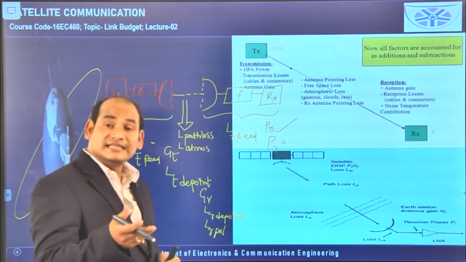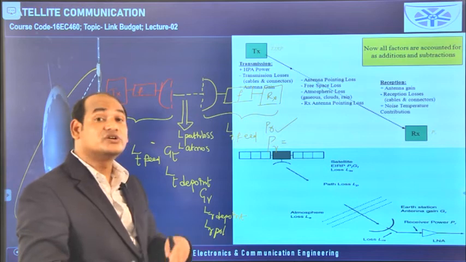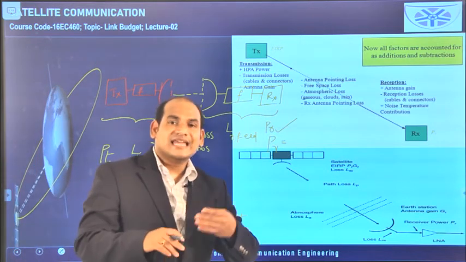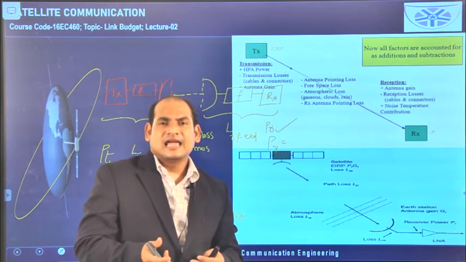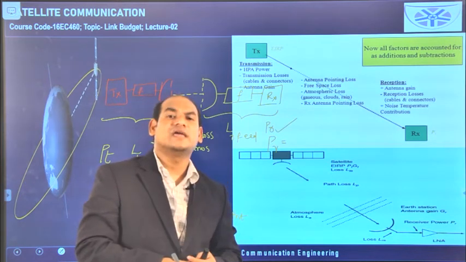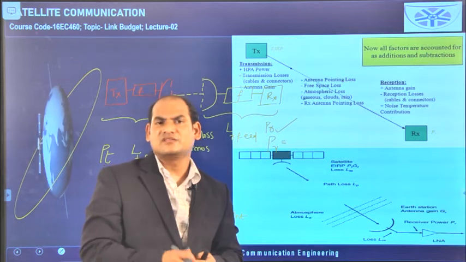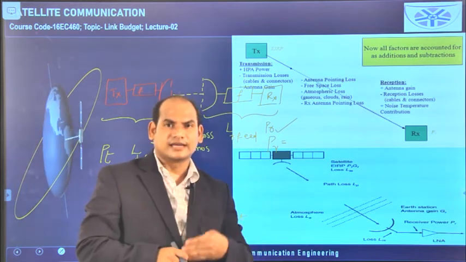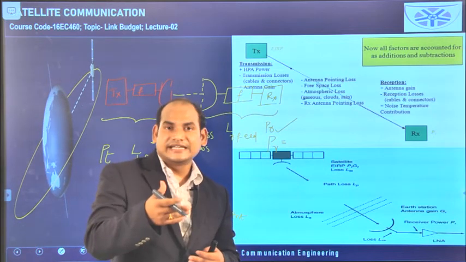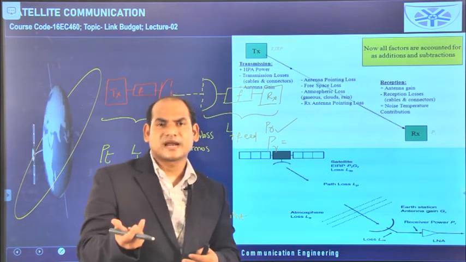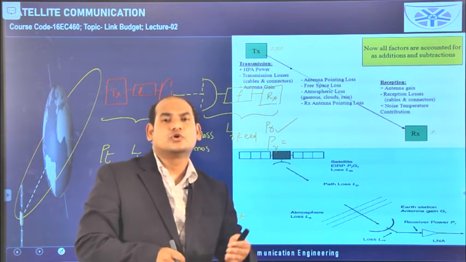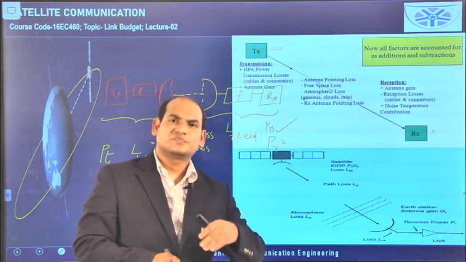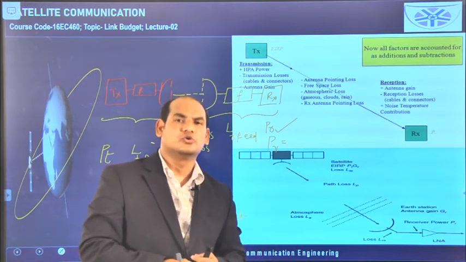So when you write the equation without dBs, you need to write like this, but when you write in dB, whatever the gain is, that should be added, and whatever the loss is, that should be subtracted. These things we have already seen in the last class, so that I am telling again. If you write in dBs, loss means subtraction, gain means adding. If you don't write in dB, loss means you write in the denominator, and gain means you multiply in the numerator.